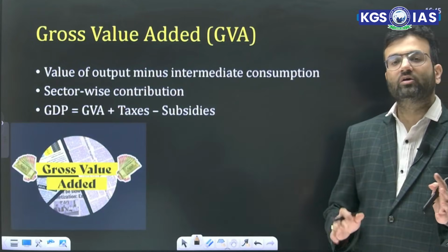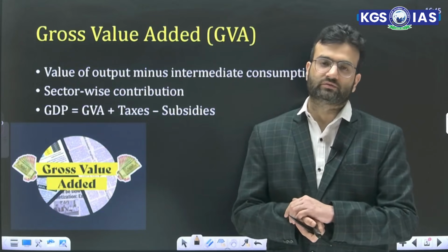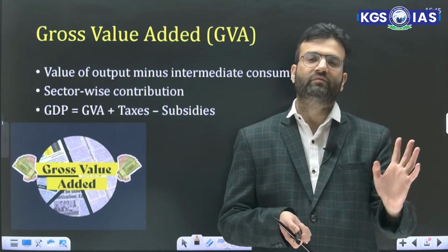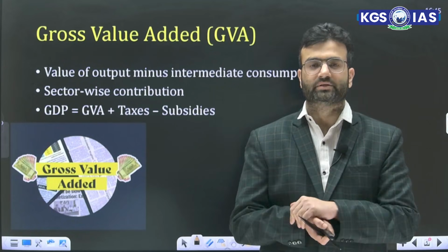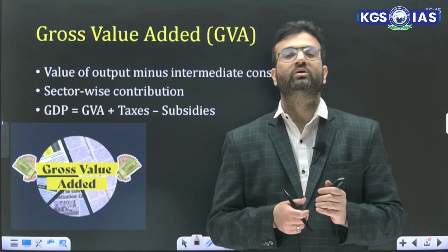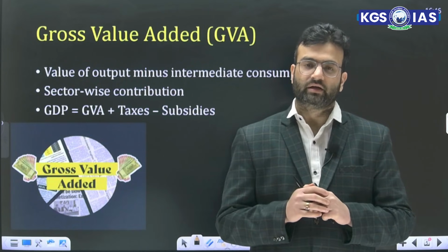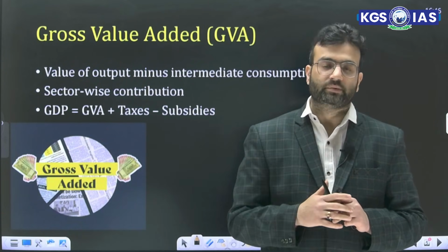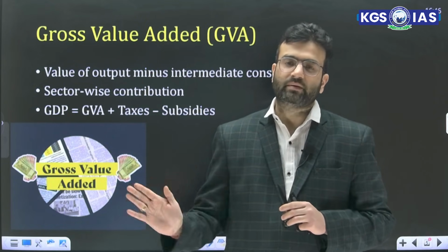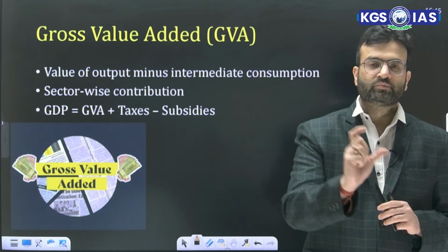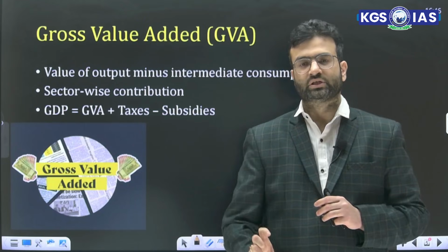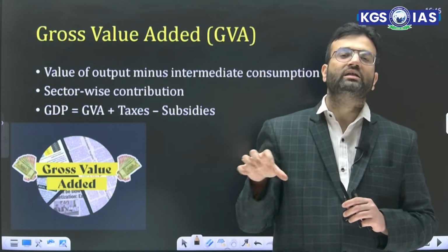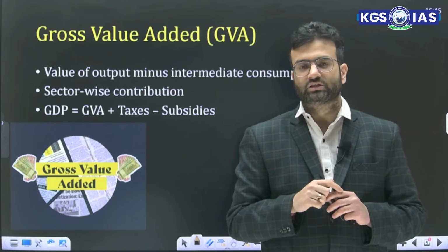Then the next is gross value added. What is this gross value added? Whenever we talk about the GDP, it shows a particular number, like GDP of an economy is 8%, 7%, 9%. But this GVA talks about how this 8% is actually made. That means the sectors of the economy, how they are contributing to the overall GDP. Let's say if we are saying primary sector's contribution is this much, secondary sector's contribution is this much, tertiary sector's contribution is this much. That means this sectoral analysis of the economy is done by gross value added.